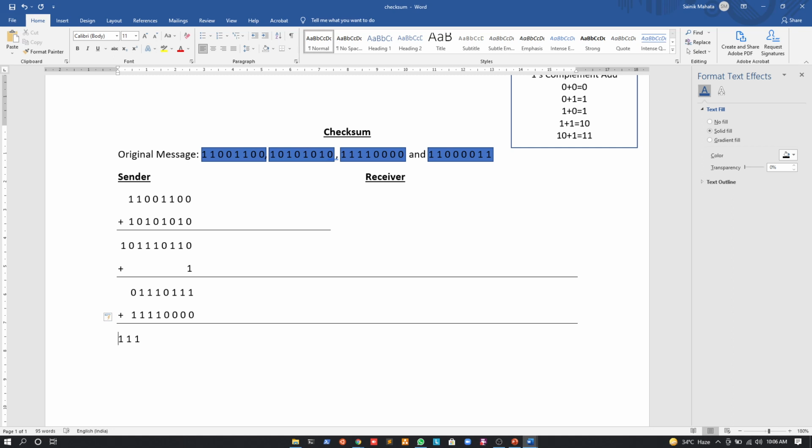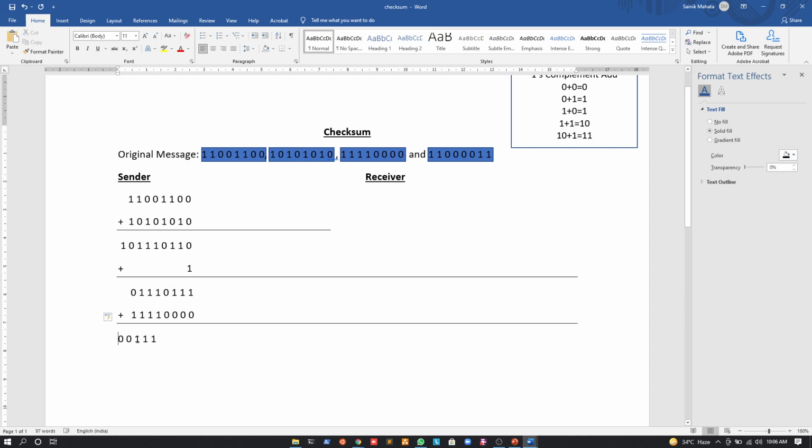Then we will have a 0 and a 0, so it's a 0. Then we will have 1 and a 1, so it's a 0, and the carry will be 1. Then again we have 1 and a 1, so it's a 10, and if we add the carry 1, it will be 11, right? So just see this very carefully. For this 1 and this 1 we had 10, so it's a 0 and the carry will be 1. For the next 1 and 1, the result is 10, and if we add the carry 1, it's 11, right?